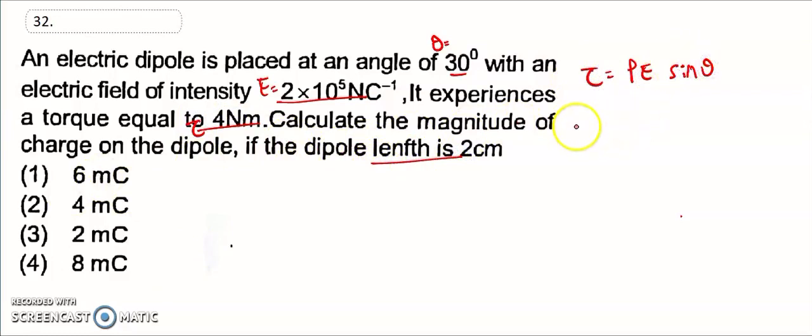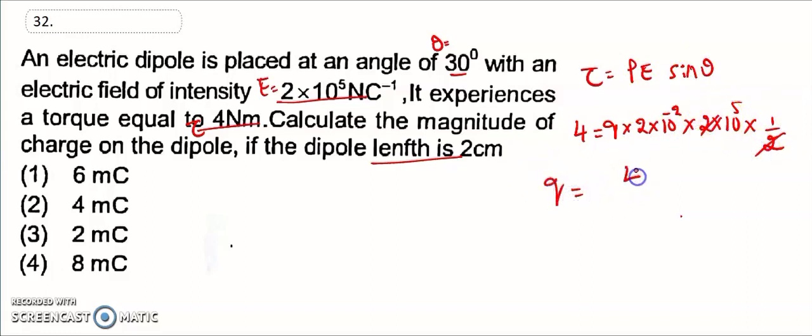So 4 is equal to P, where P is Q into 2a, which is 2 into 10 to the power of minus 2, into electric field 2 into 10 to the power of 5, into sin 30. Sin 30 is 1 by 2, so the 2 cancels. So the charge is 4 into... 2 into 10 to the power of 3.